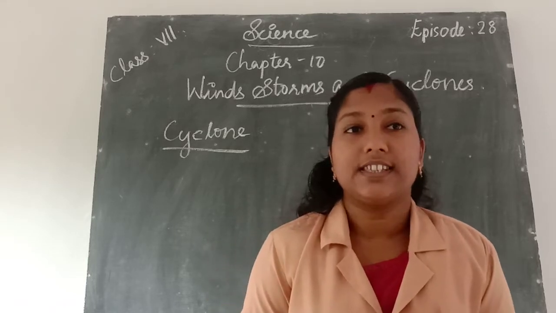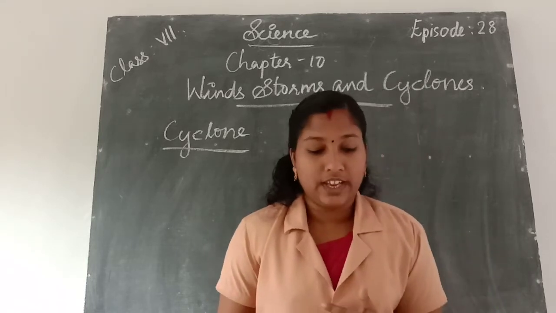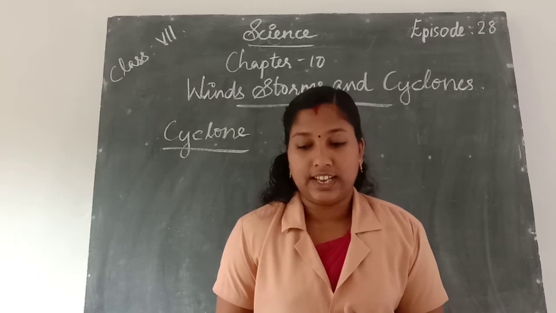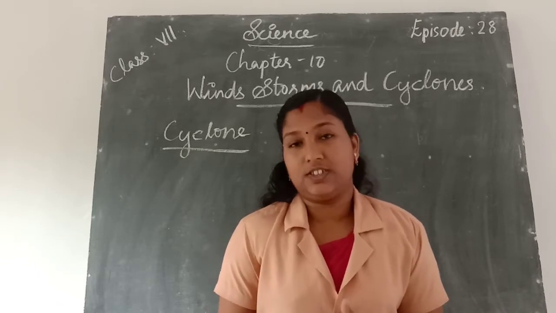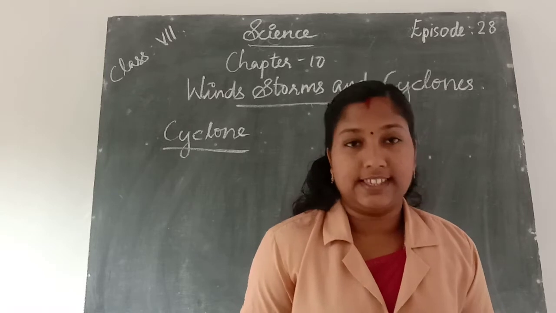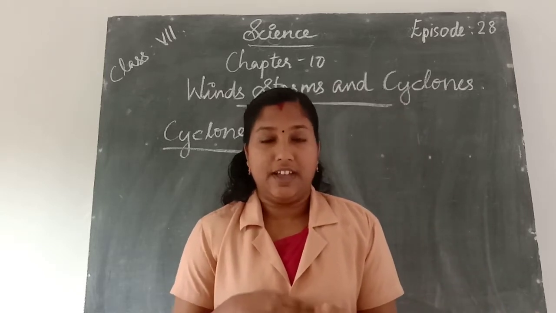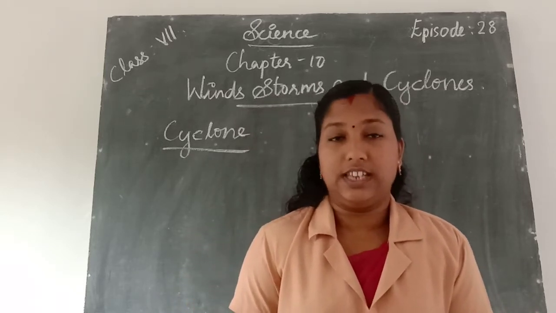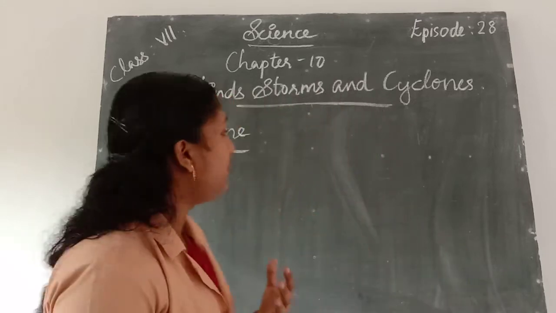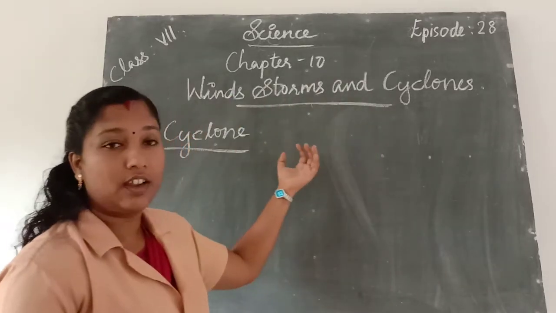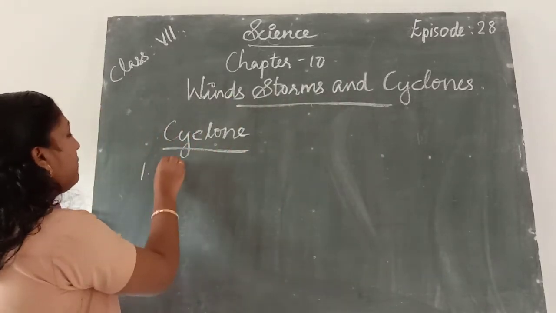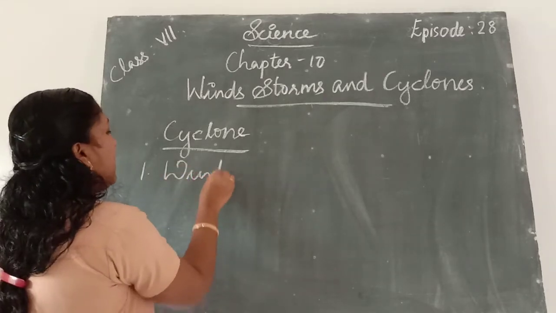There are different factors that depend on forming cyclones, like wind speed, wind direction, temperature, humidity, etc. These are the factors that develop a cyclone. Which are the factors that develop a cyclone?